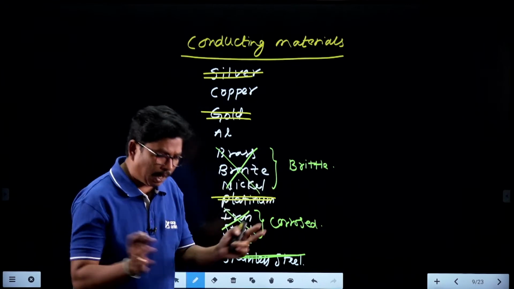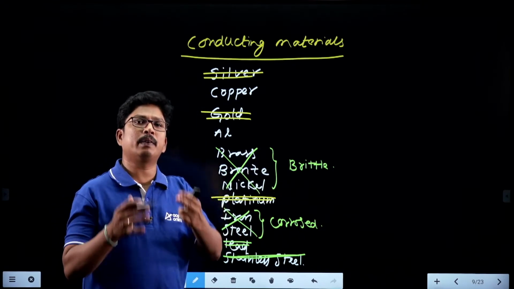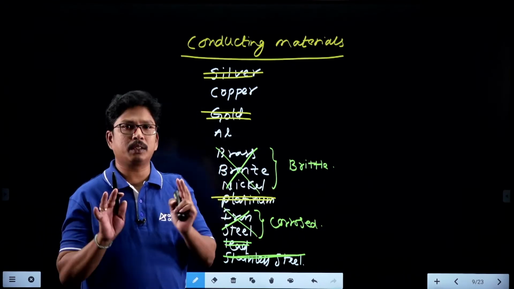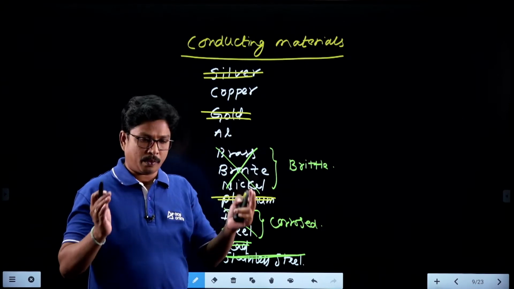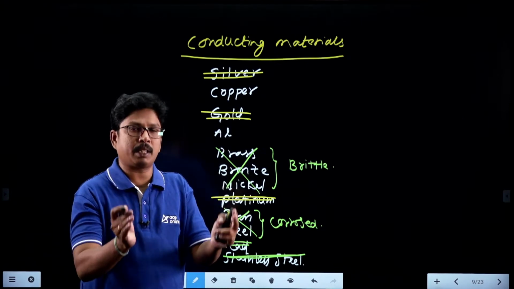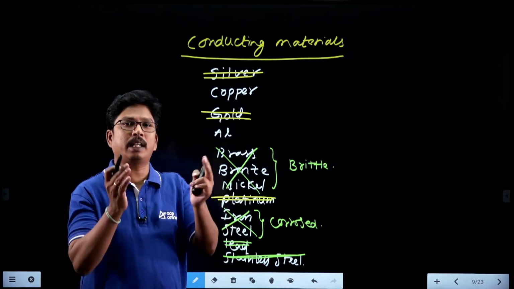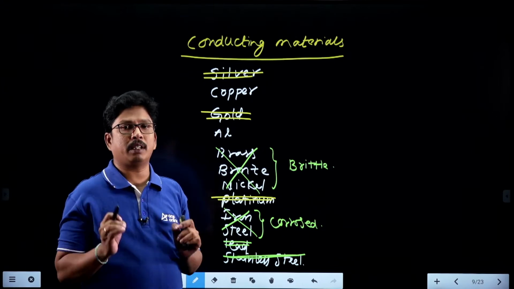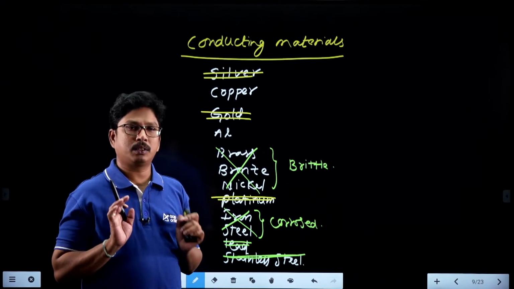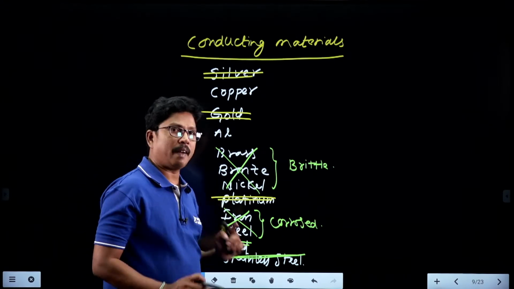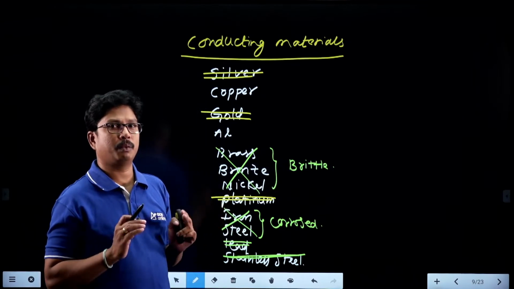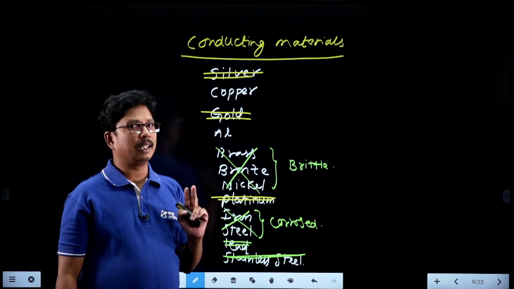For very short distance power transmission, suppose in your home, the house wiring should be done with copper. And if you want to construct a machine, a transformer, a DC machine, any motor or any generator, the winding should be made using copper. Whenever you have somewhat long distance transmission, we have to go for aluminum conductors.